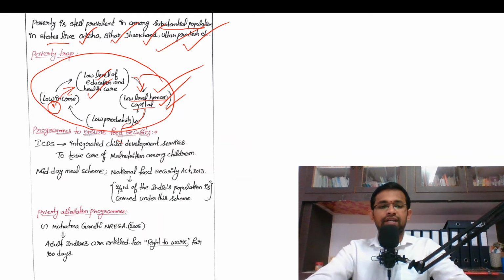So now tell me, dear students, what should be done in order to pull people out of the poverty trap? We have to increase their income levels. This is the only solution. If we increase the income levels of poor people, then definitely they will come out of the poverty trap. They will get good quality education and can afford good quality healthcare.